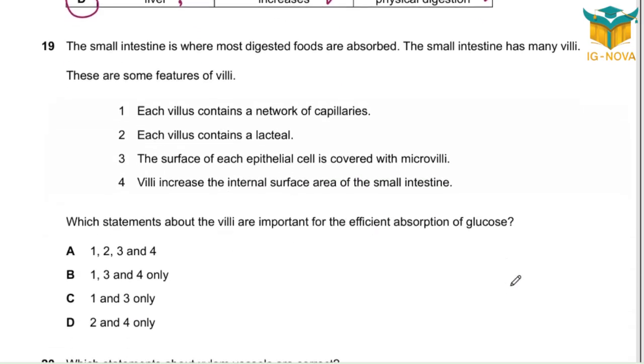The small intestine has villi or villus. 4 statements about villi are given. These are features or facts. Which statement about villi will help absorption of glucose? Your trial and error. Each villus contains a network of capillaries. It does help. Each villus contains a lacteal. It can't help. Why? Because glucose will be absorbed via blood circulation, not the lacteal. So where is the lacteal, or why the lacteal? The lacteal is for fatty acids. So the eye-catching point is 2.